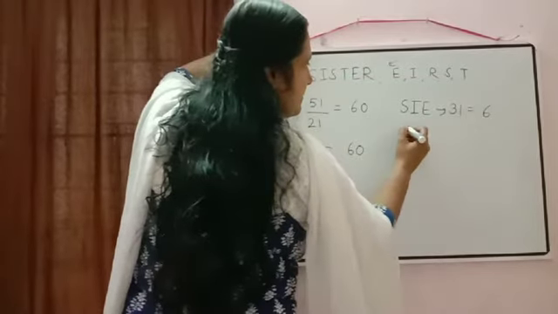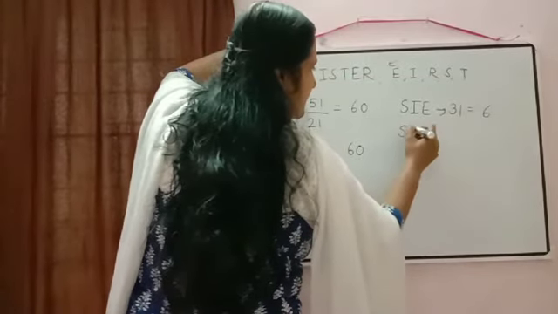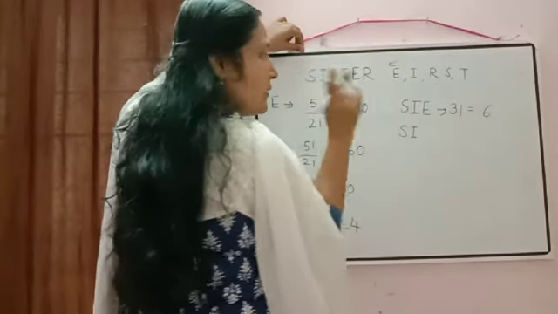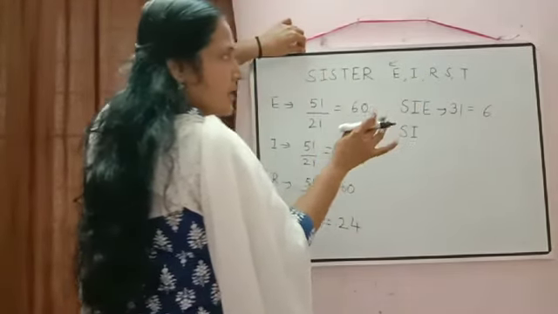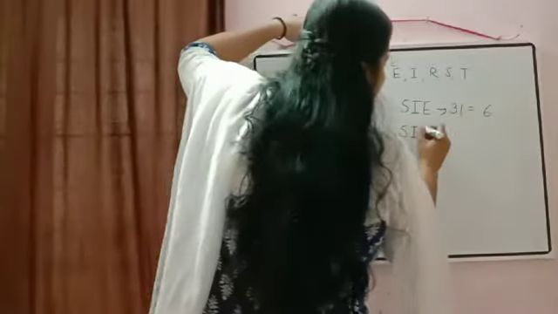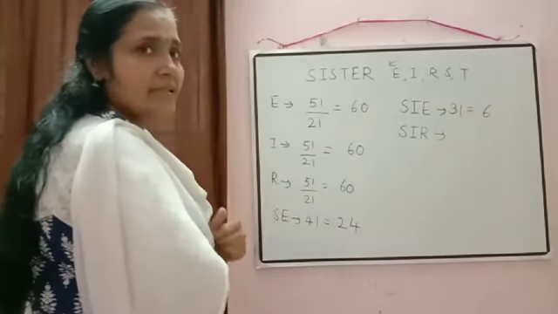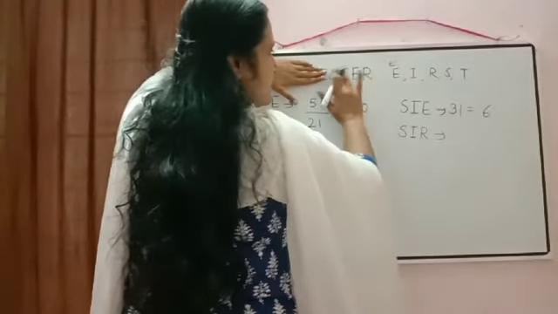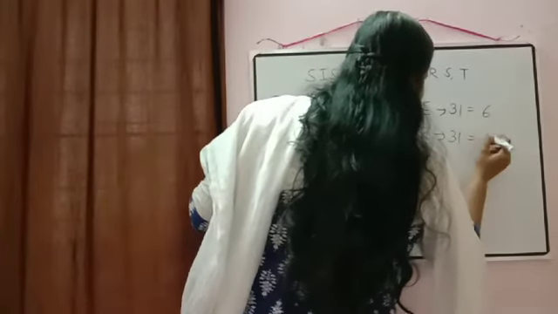Then number of words starting with SI, I will not come because I is there one time only, repetition is not there. So number of words starting with SIR. SIR is fixed, so the remaining 3 letters can be arranged in 3 factorial ways.